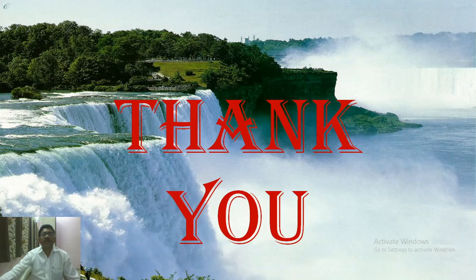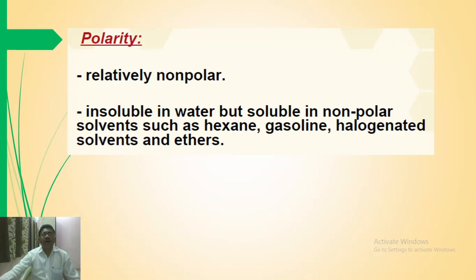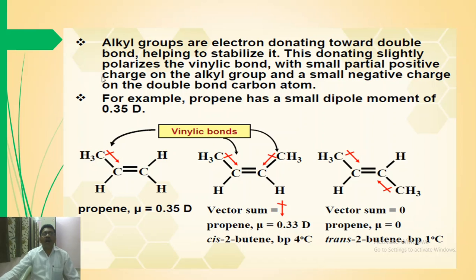Next is polarity. Alkenes are non-polar compounds, and these are insoluble in water because water is polar, but soluble in non-polar solvents such as hexane, gasoline, halogenated solvents, and ethers. Alkyl groups are electron donating towards the double bond, helping to stabilize it.